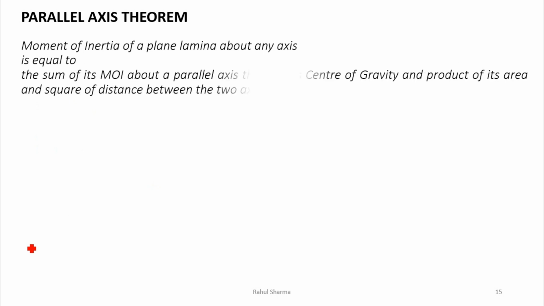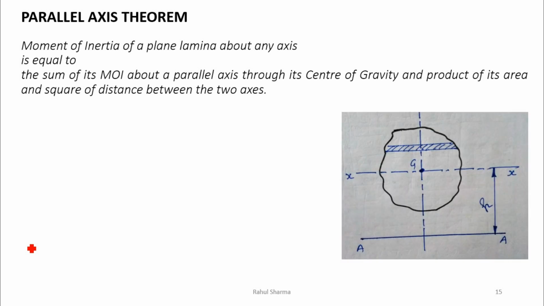Now we will see a very important term, the parallel axis theorem. What is the parallel axis theorem? The moment of inertia of a plane lamina about any axis is equal to the sum of the moment of inertia about a parallel axis through its center of gravity and the product of its area and the square of the distance between the two axes. So this is a definition, but I will explain this in an easy way.